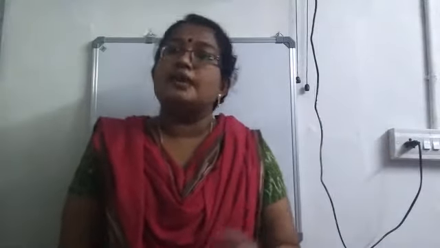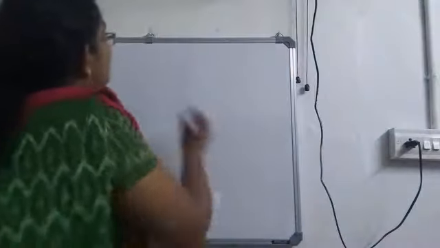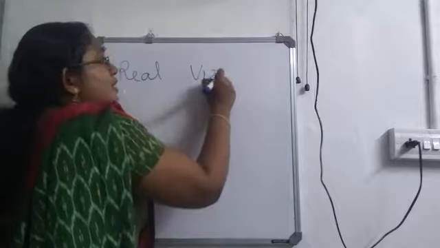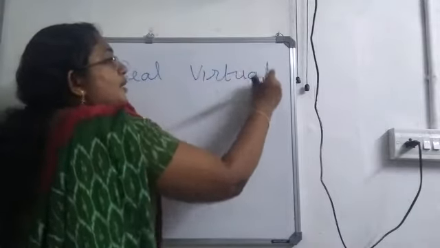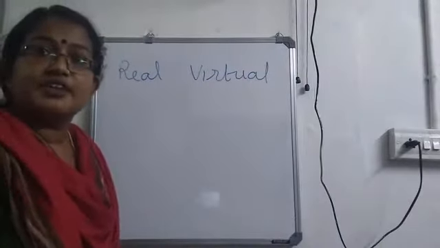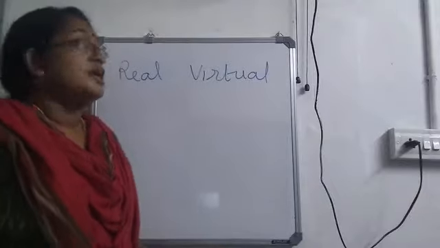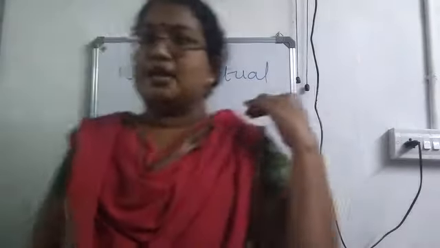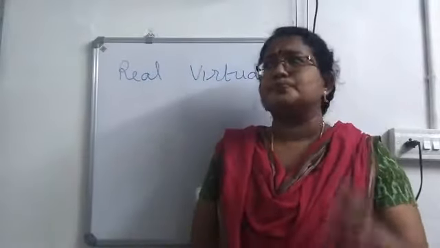This is how an image is formed, and we have two different types of images: real image and virtual image. These are the two different types of images. So we are going to study the differences between real image and virtual image.